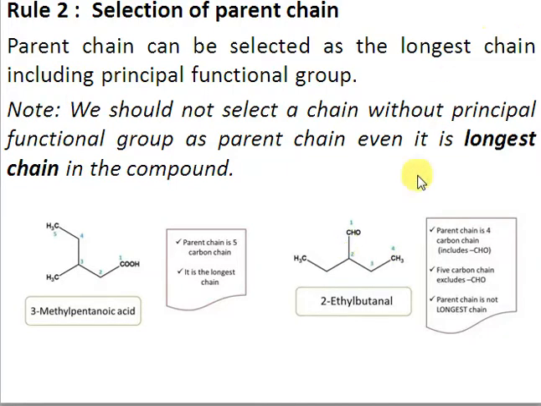So when you have to name this structure, you can see 1, 2, 3, 4. You have to start numbering from the side of the principal functional group. So 1, 2, 3, 4. This is a 4 carbon chain, so that's butane, and since that's an aldehyde, we have to replace the E with Al. Just see, we are not using the word formyl or the word oxo, because this is our principal functional group. Whenever the group is the principal functional group, we have to use the suffix. We should not use the prefix, right? And there we have an ethyl group attached to the 2nd carbon, so the name will be 2-ethyl butanal.